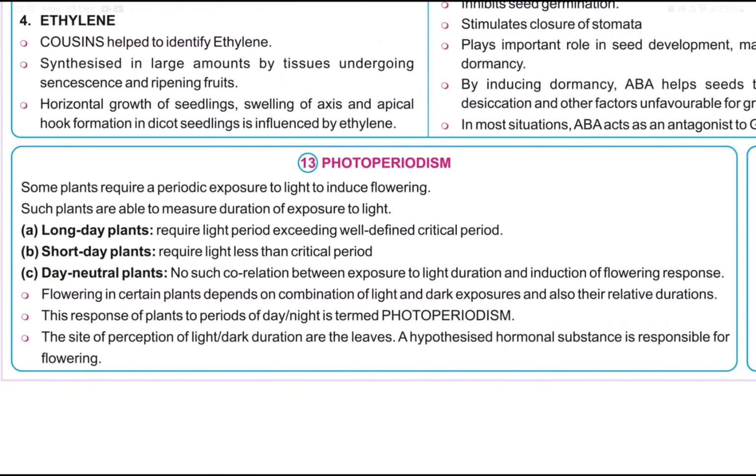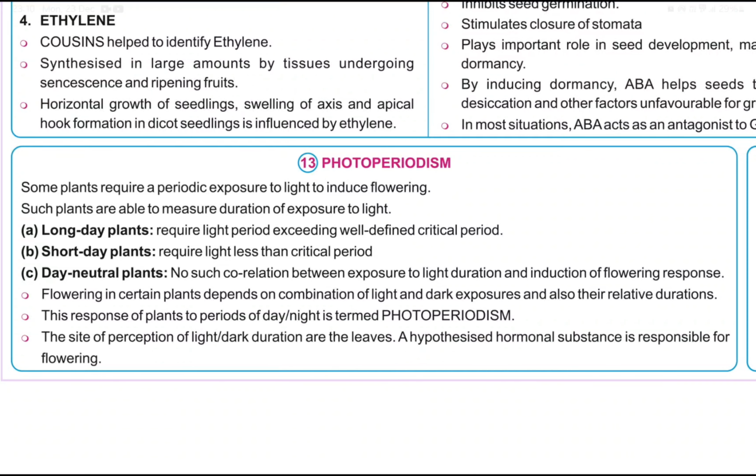Photoperiodism. Some plants require a periodic exposure to light to induce flowering. Such plants are able to measure the duration of exposure to light. Long day plants require a light period exceeding a well-defined critical period. Short day plants require a light period less than the critical period. Day neutral plants show no correlation between exposure to light duration and induction of flowering response. Flowering in certain plants depends on a combination of light and dark exposures and their relative durations. This response of plants to periods of day or night is termed photoperiodism.